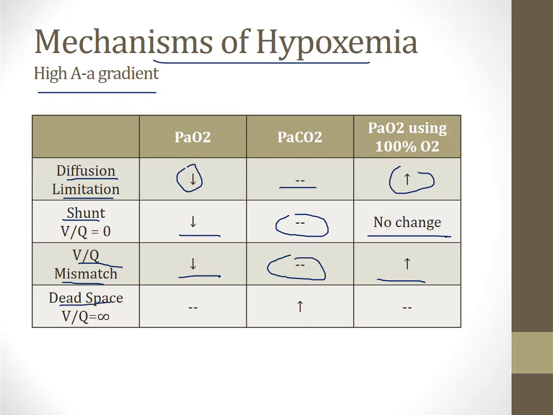And finally, we talked about dead space, which by itself does not cause hypoxemia. It may cause hypoxemia if it leads to VQ mismatch, but isolated dead space should not cause hypoxemia. But it does cause hypercapnia, and in board questions, when you're asked for a mechanism of hypercapnia, they are often looking for dead space. And then obviously the response to 100% oxygen is not relevant here because dead space does not cause hypoxemia. Now let me clear up one common point of confusion regarding these mechanisms of hypoxemia.